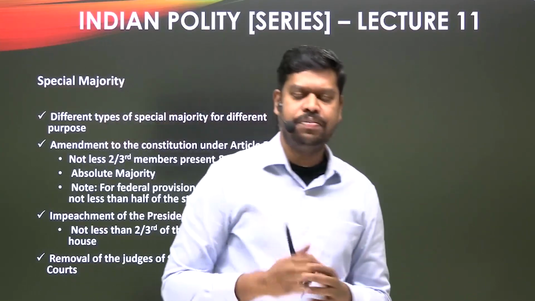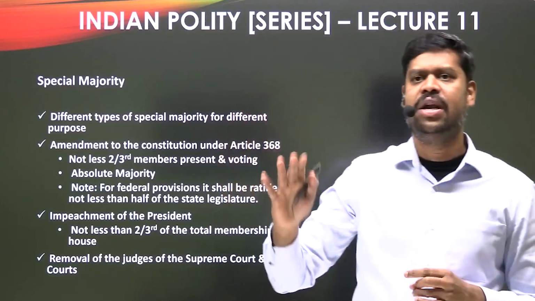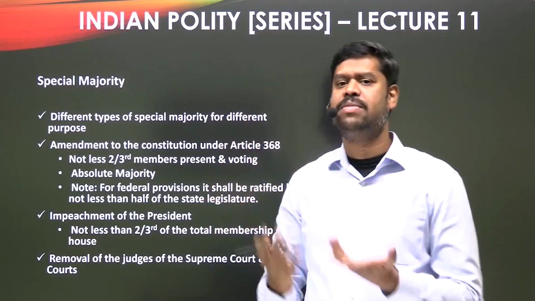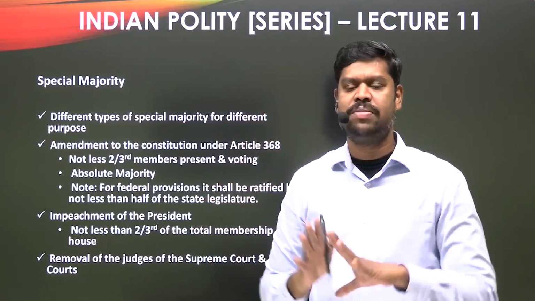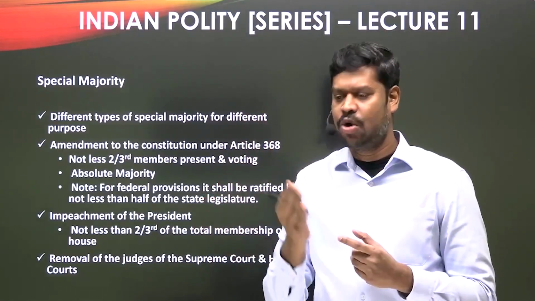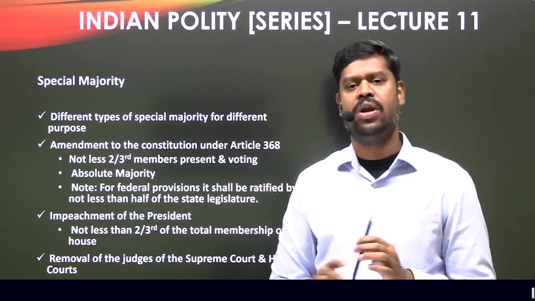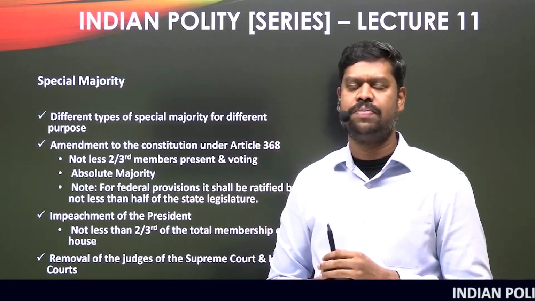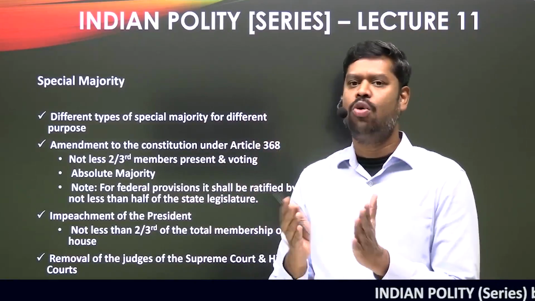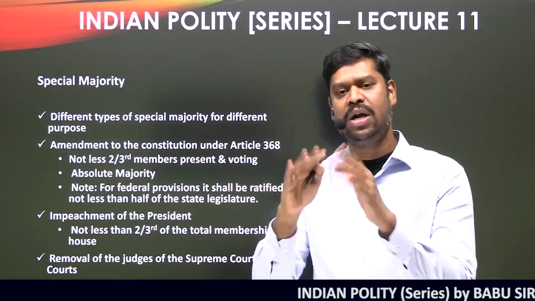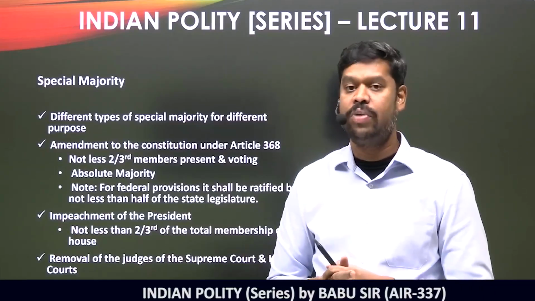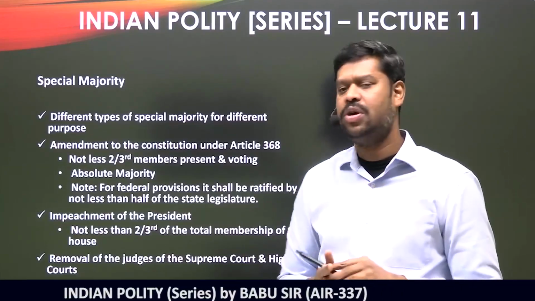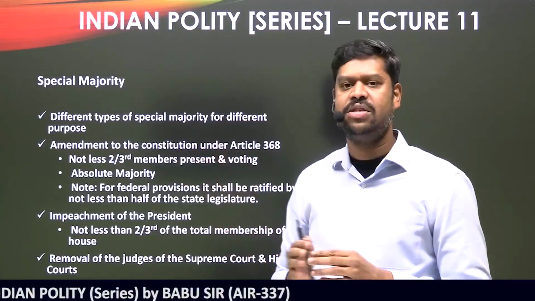Say, for example, let us assume on a given day in the Lok Sabha, only 300 members are present and voting. The total membership is what? The total membership is 543. But how many members are present and voting? Only 300. Let us assume that out of these 300 members, 200 are supporting this proposal to amend the constitution. So is it satisfying the first condition in this case also?